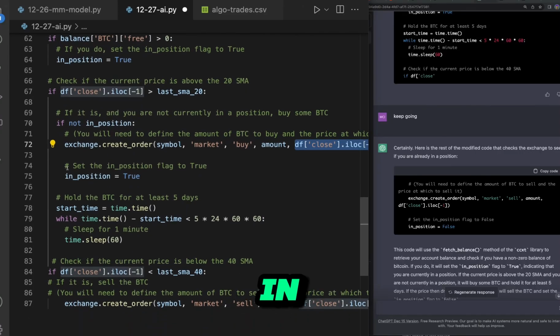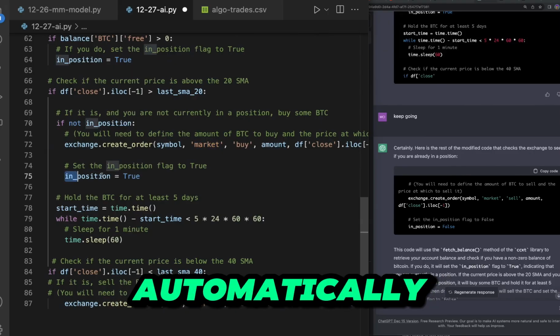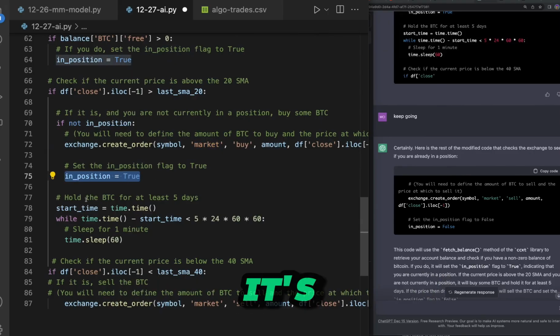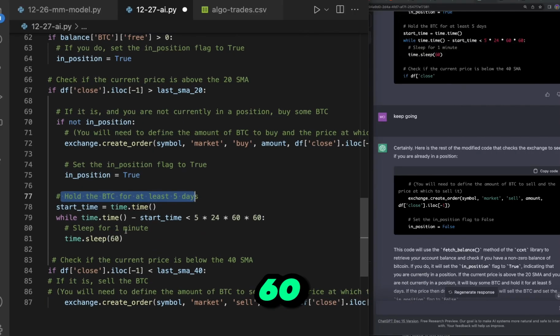But then it sets in position to true, which is correct because it did a market order, so you automatically get into position. And now it's going to hold for 5 days. So start time, time.time. And then it says while time.time minus start time is less than 5 days, it's just going to continuously loop for 60 seconds, which is 1 minute.